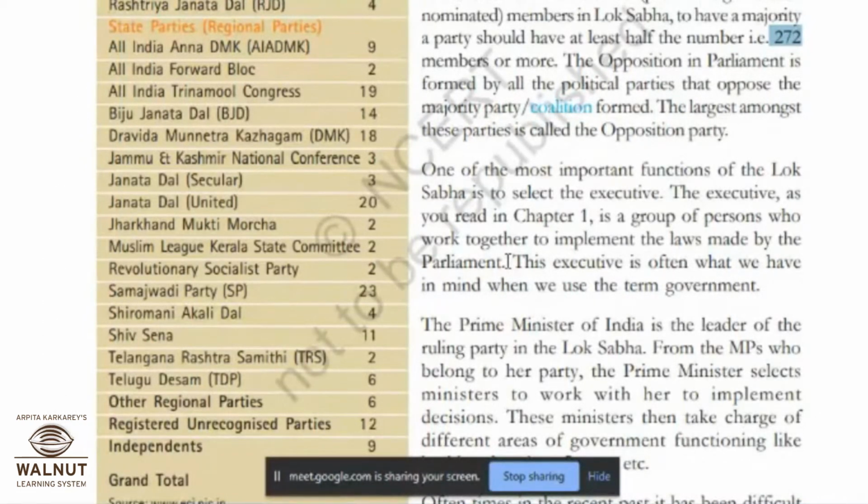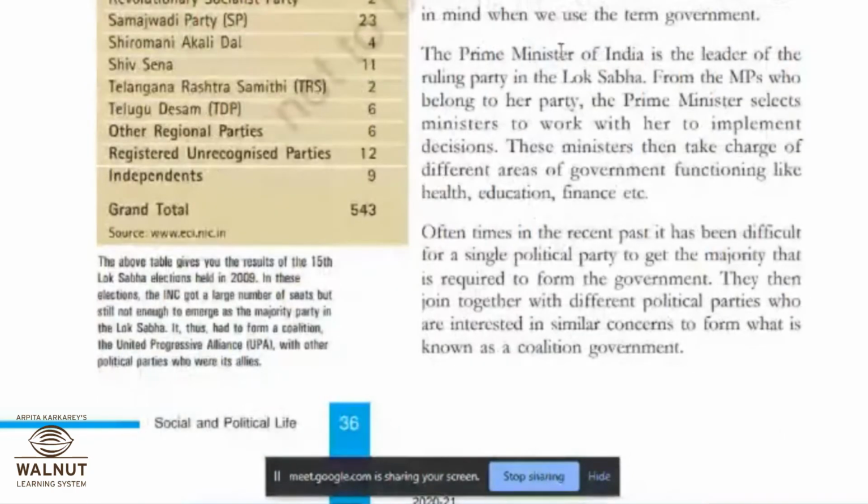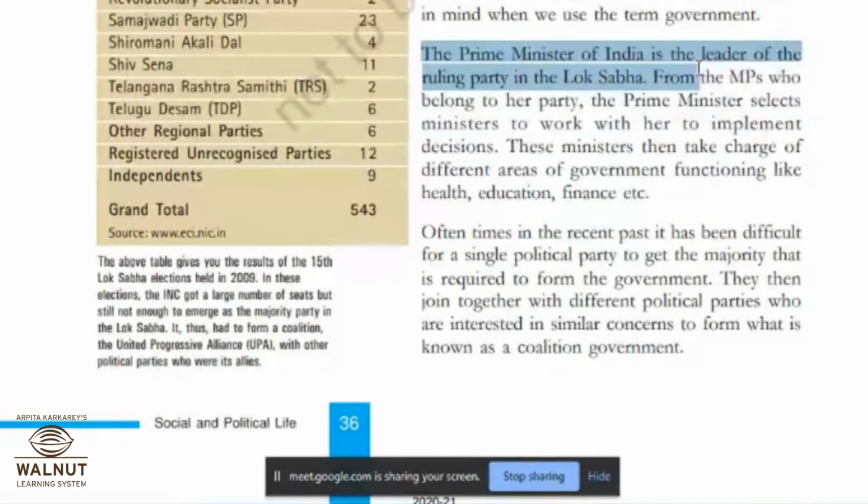Once the laws are made by the representatives, who will execute them? Who will see that the people are following it or no, or who will present those? That is all the second organ of government, that is executive. This executive is often what we have in mind when we use the term government. The Prime Minister of India is the leader of the ruling party of the Lok Sabha. ही लाईन सुद्धा खूप महत्वाची आहे. This is also a very important sentence.